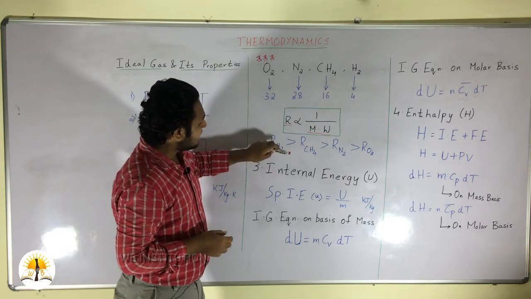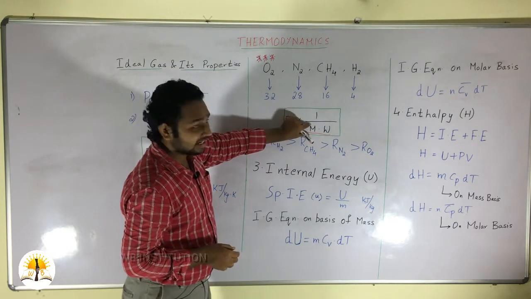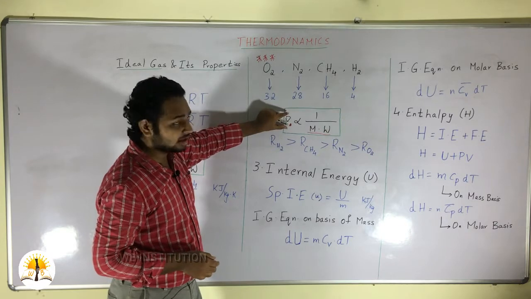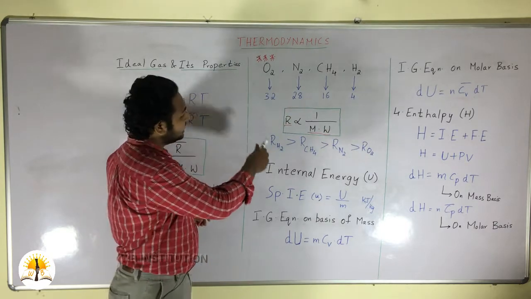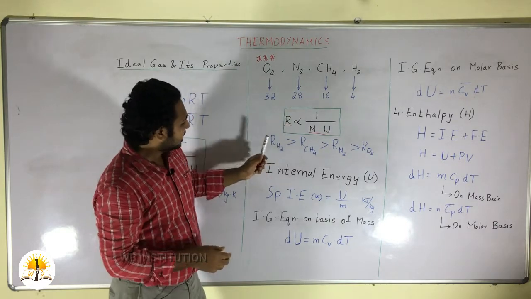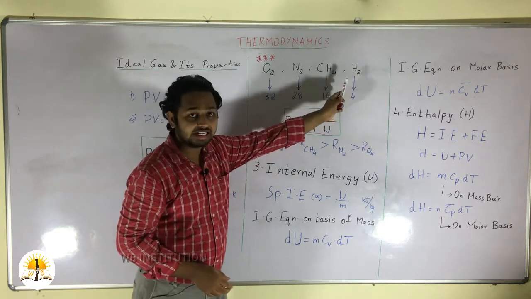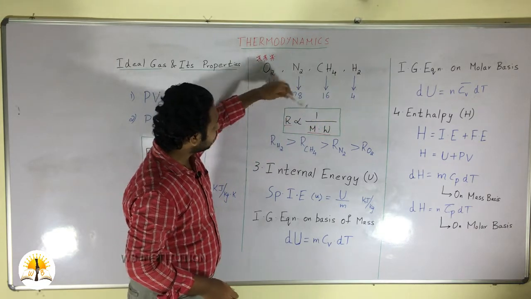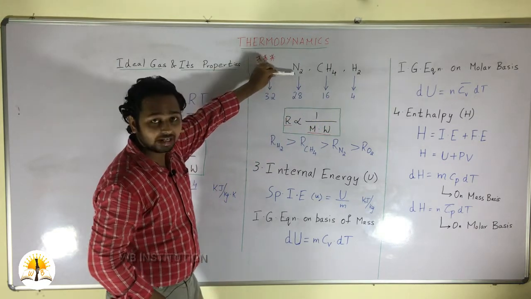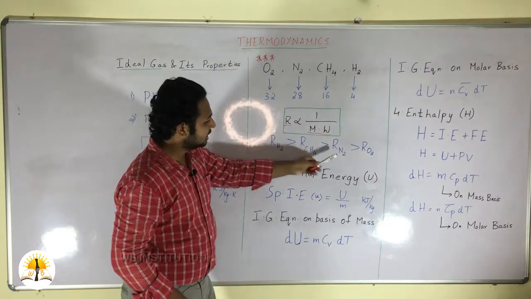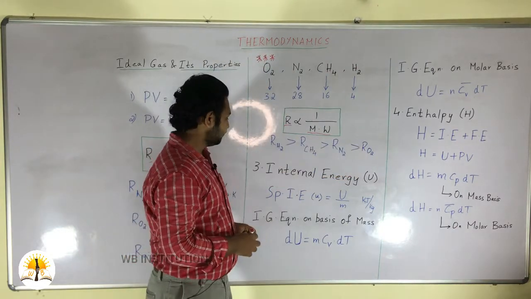Whichever has the smaller molecular weight will have the higher gas constant. So, in that order we can write the gas constant for H2 is more than CH4, which is more than N2, which is more than O2. This is what we have written here.